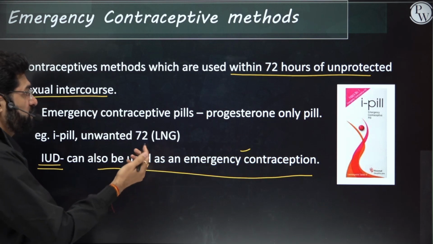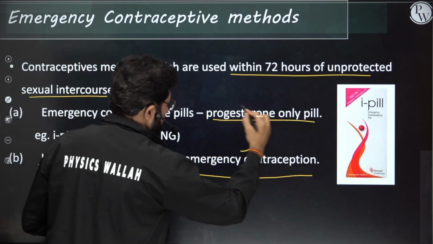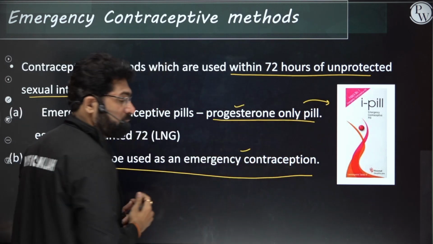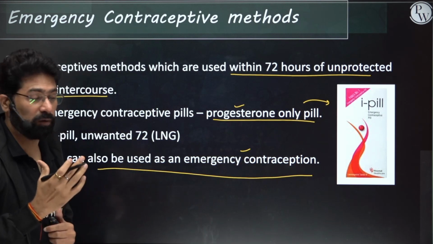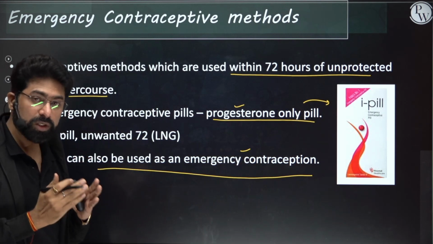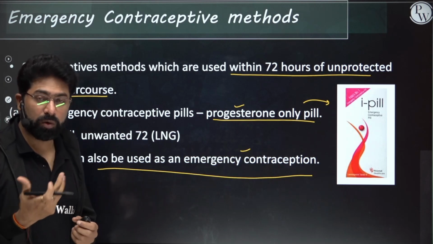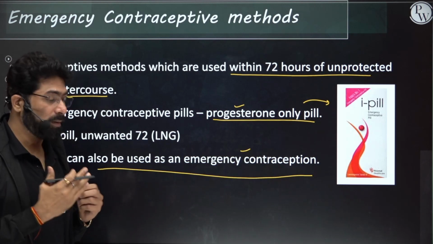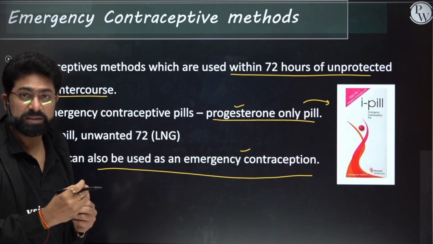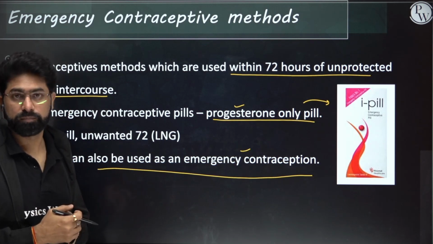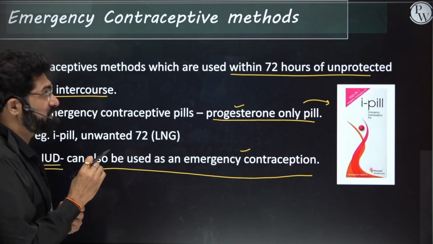Otherwise, high concentration progesterone-only pills can be given, like I-pill. But it's usually not recommended because suddenly you are going to have more hormonal imbalance. So they are not recommended, but if the situation arises, they can be taken. Okay, so these are emergency contraceptives.